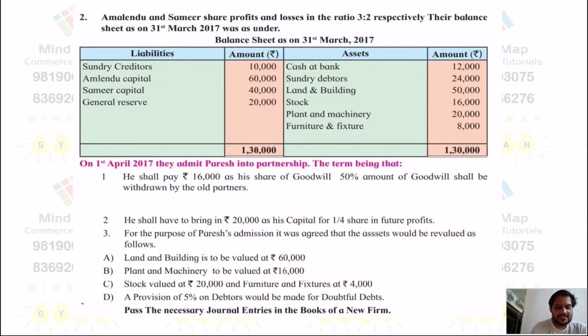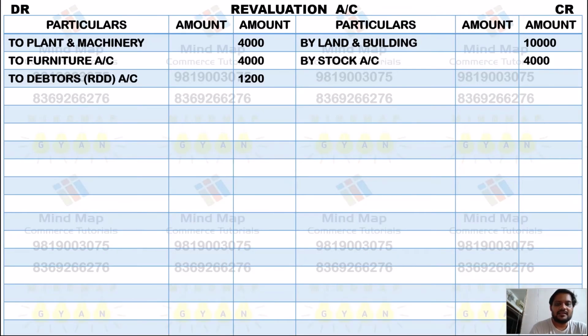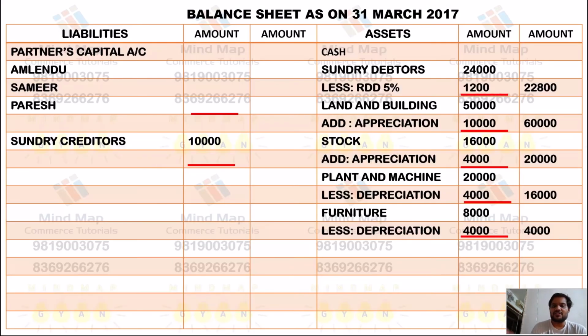Adjustment number D, a provision of 5% RDD on the debtors. So this 5% we will calculate on the value of debtors, that is 24,000, 5% of which we minus from the debtors, and we write on the reval account debit side, that is 24,000's 5% is 1,200, and we have to deduct from the debtors, we less from the debtors, so answer is 22,800.